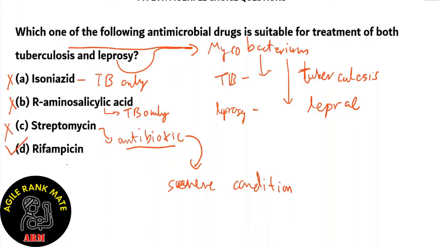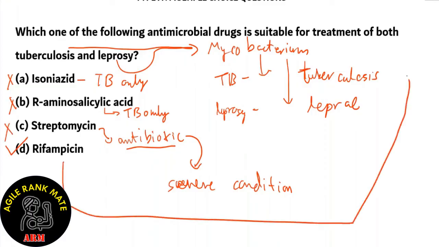The right answer is option D, rifampicin, because rifampicin affects the bacteria in the Mycobacterium genus. And since TB and leprosy are both in the Mycobacterium genus, we can safely say that rifampicin is suitable for treatment of both tuberculosis and leprosy. So option D is the right option.